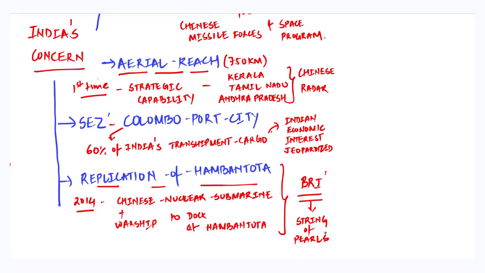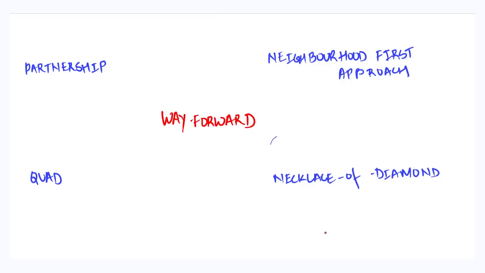Now that we have discussed India's concerns regarding the docking of the naval ship in the Indian Ocean region, we should also suggest some of the way forward that India can adopt to tackle the problem of Chinese presence in the Indian Ocean region. The first way forward that can be suggested here is the medium of partnership.